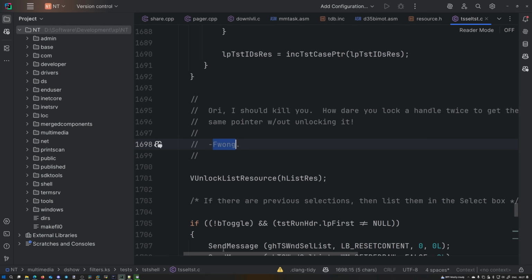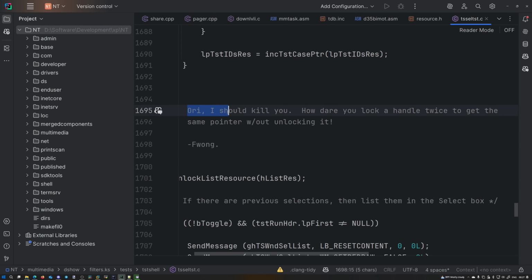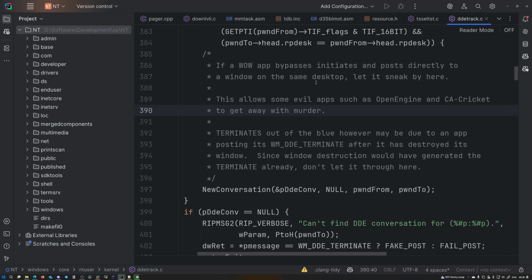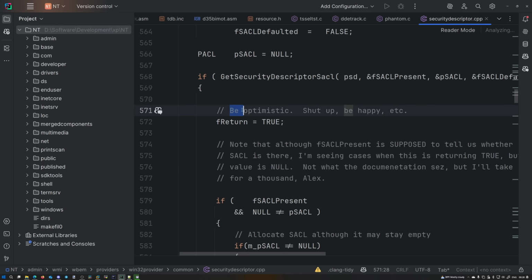Fong has something to say here. Ori, I should kill you. How dare you lock a handle twice to get the same pointer without unlocking it? Murder. That's the only occurrence of this word I could find. Be optimistic. Shut up. Be happy, etc.